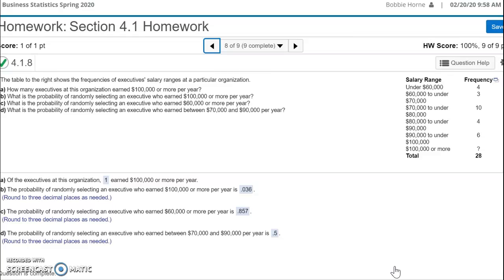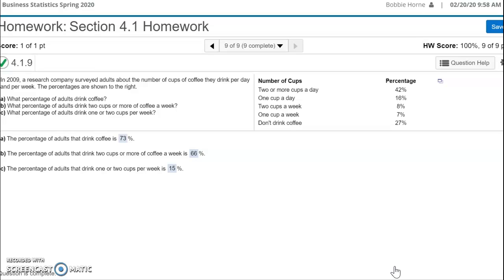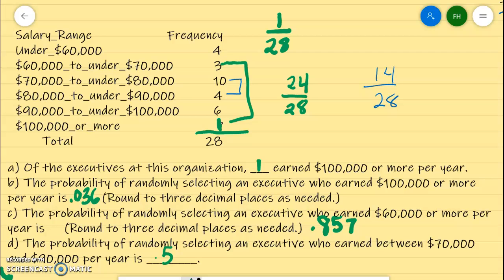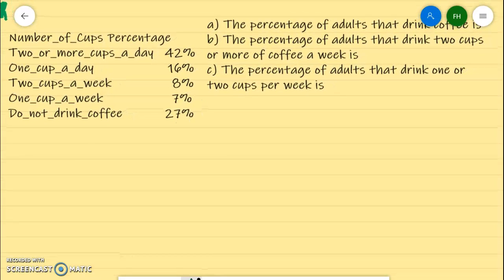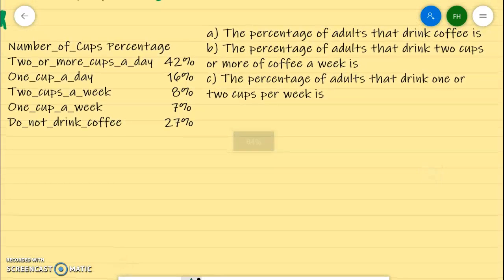And then the last question is question number 9 about coffee. And I have copied that over. So let's take a look at it. For this one, we have the number of cups per day and the percentage of those adults that drink that amount.